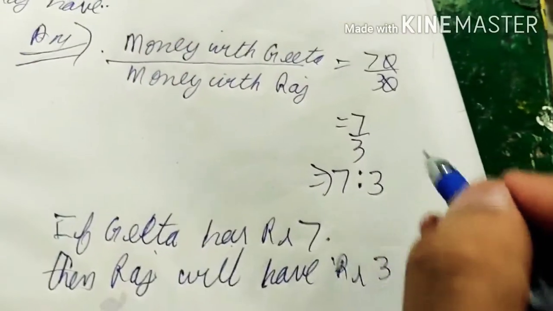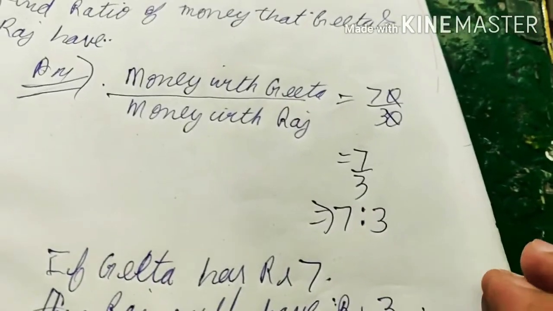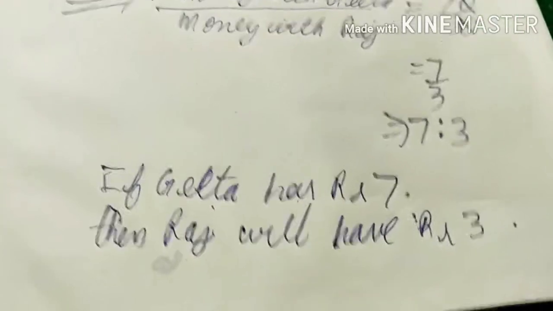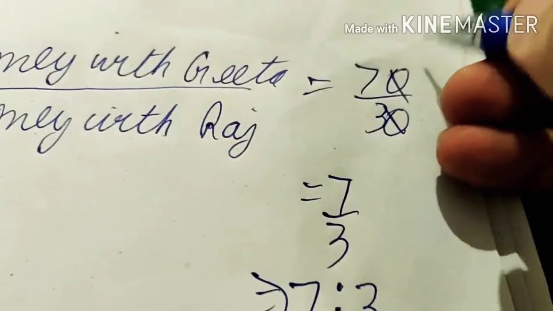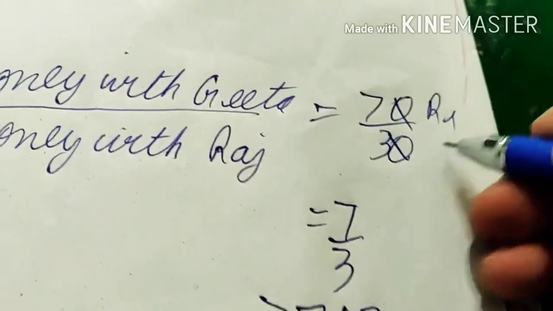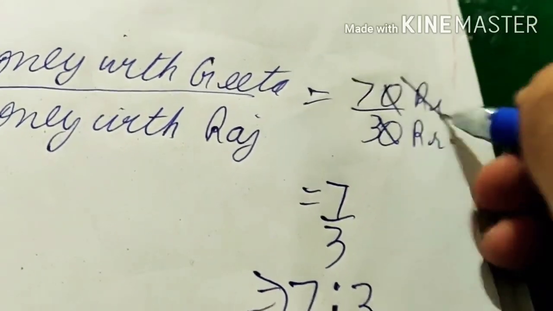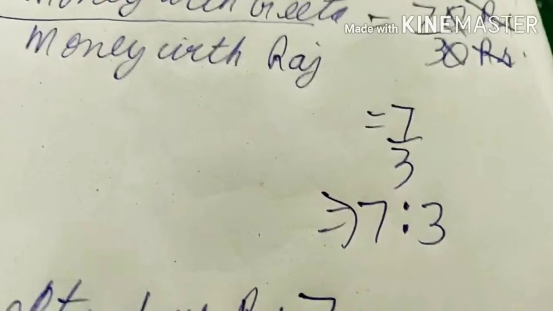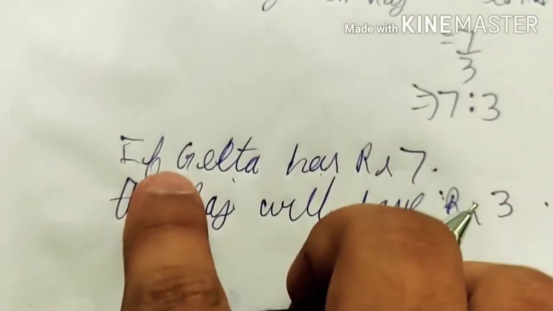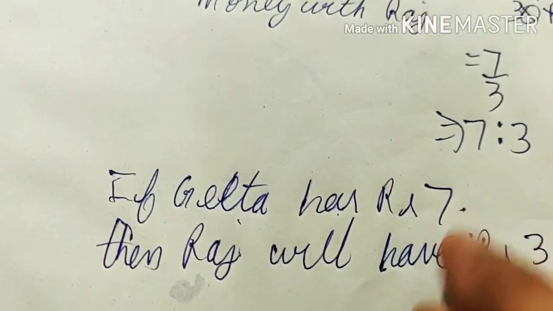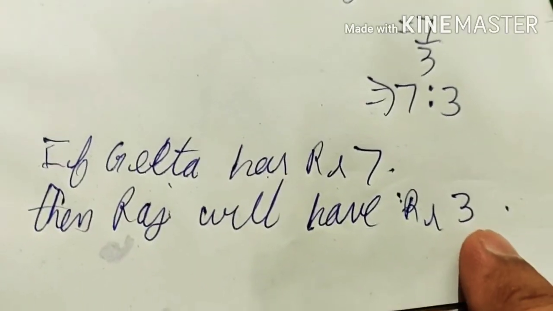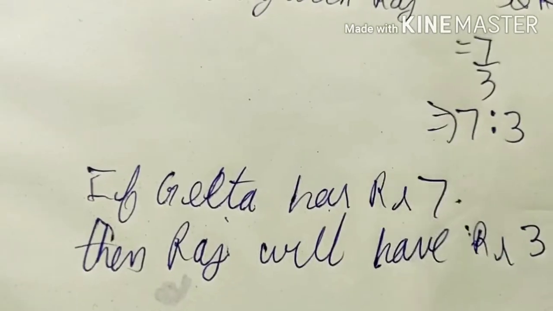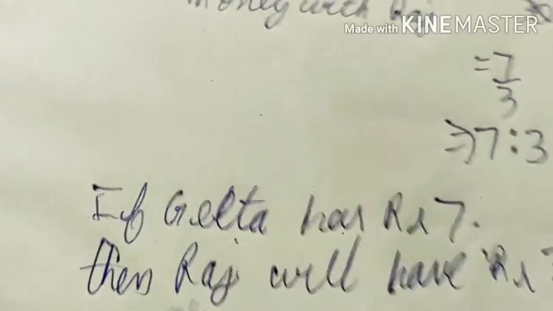For every 7 rupees that Geeta has, Raj will have 3 rupees. Here it was 70 rupees and 30 rupees; rupees and rupees cancel, so it has no unit.